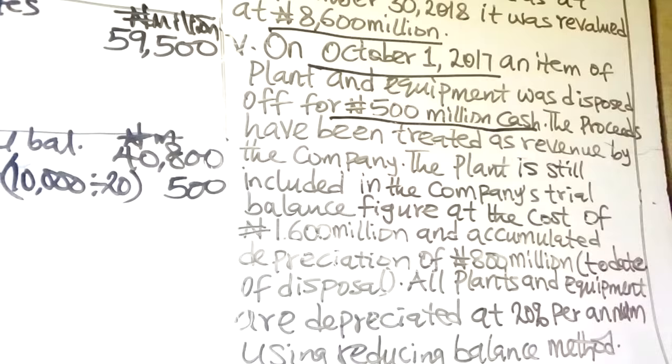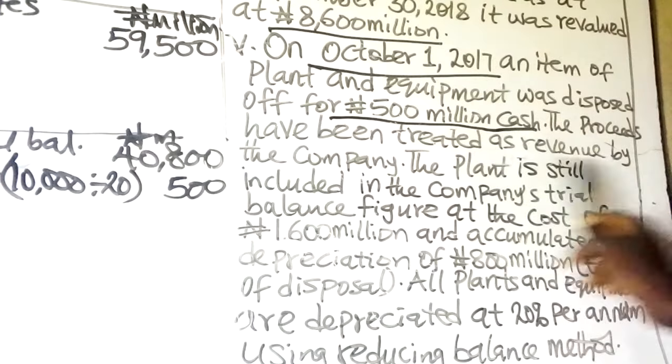I've told you that based on the realization concept, you have to calculate the profit or loss on disposal of plant and equipment to be included in cost of sales. The profit or loss from disposal will need to be included in cost of sales, since the depreciation policy of that asset is also on the cost of sales. Now, the proceeds have been treated as revenue by the company.